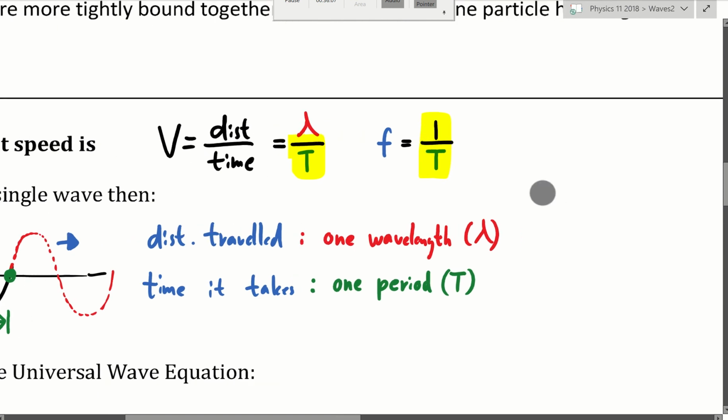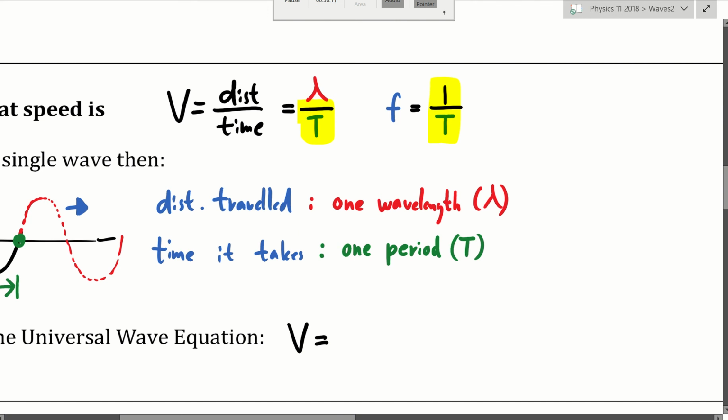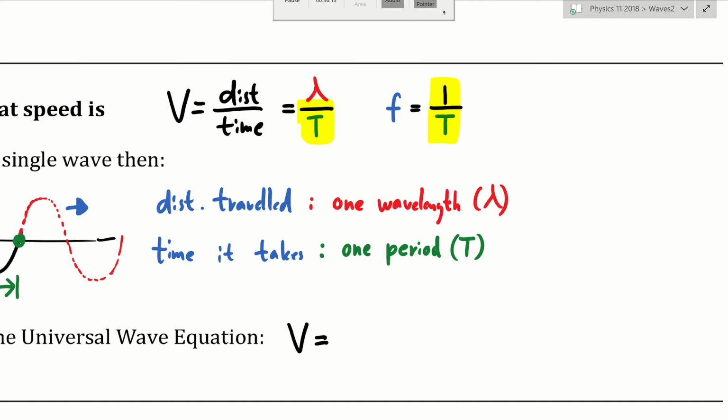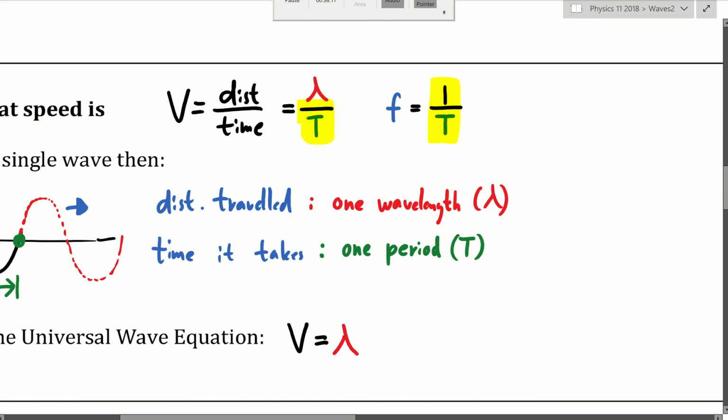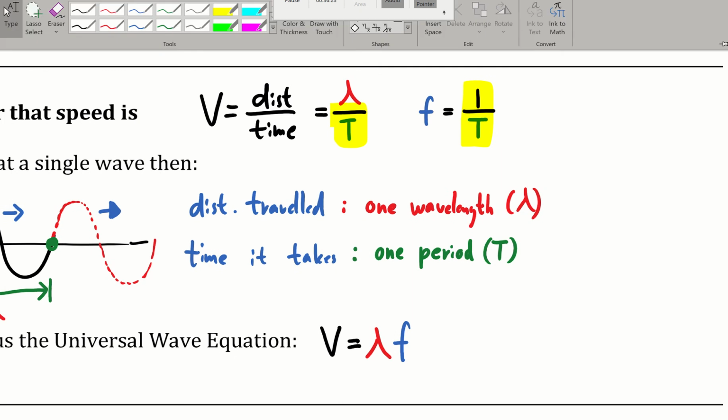So we can actually replace this 1 over period thing with frequency. Then the wave equation is now complete. Ladies and gentlemen, the equation that can calculate the speed of a wave is wavelength times frequency. This is called the universal wave equation.